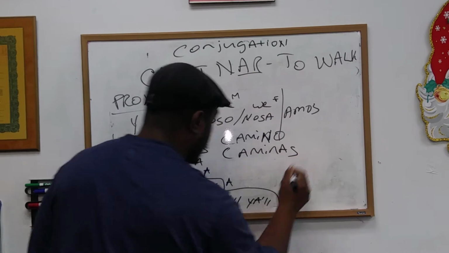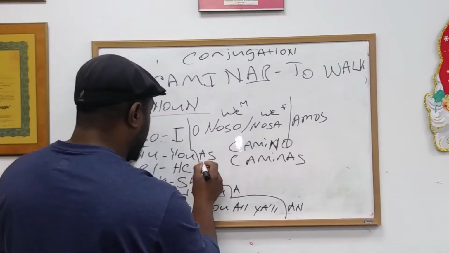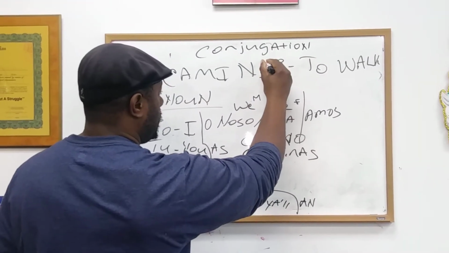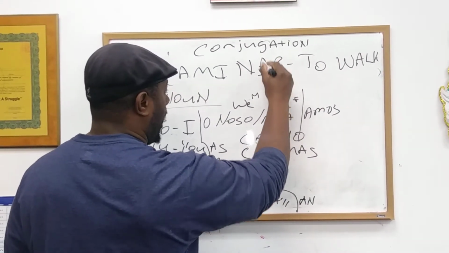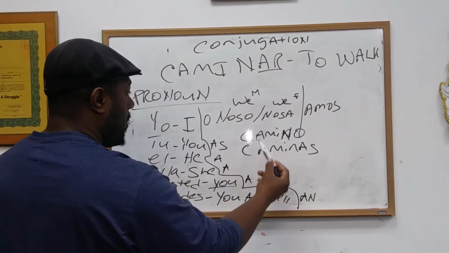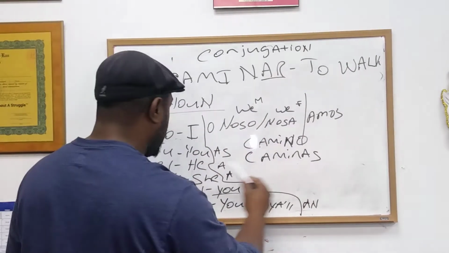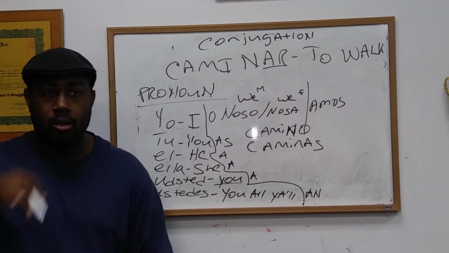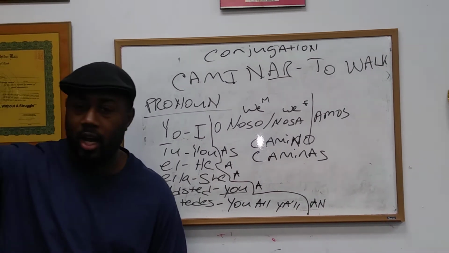Tú caminas. You see, I'm taking the ending and substituting AR for AS. Tú caminas para el carro.